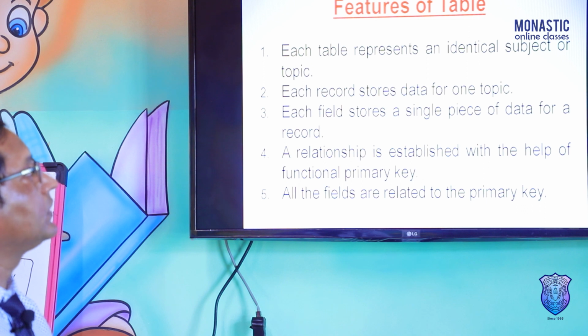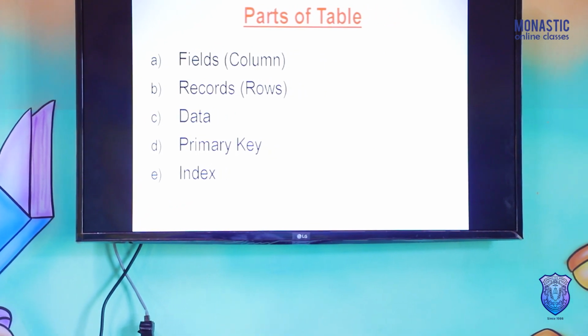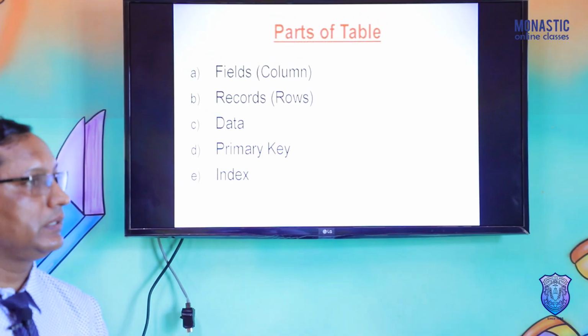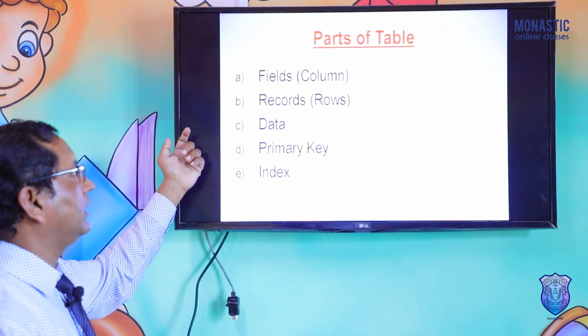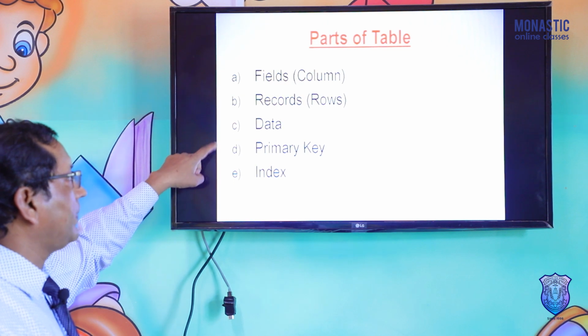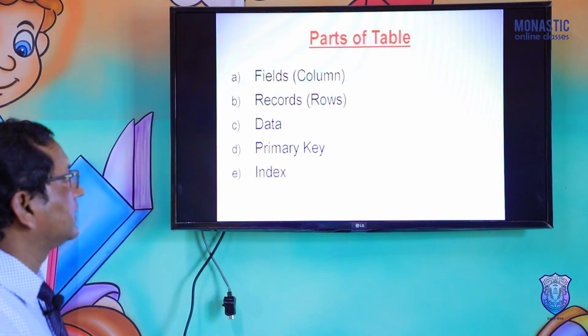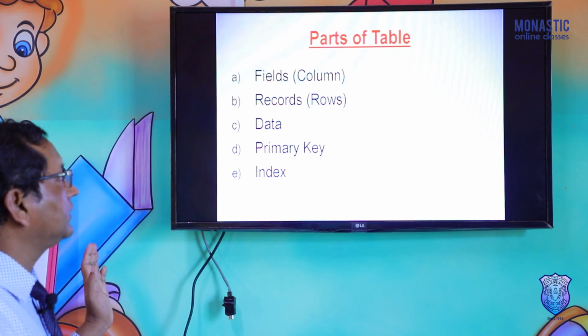Now, the next topic: parts of a table. What are the parts of a table? You can see 5 parts here. These 5 parts collectively create one table. Number 1, fields. Number 2, records. Number 3, data. Number 4, primary key. Number 5, index. The main ones are fields, records and data. These are compulsory. The primary key and indexes are the others.